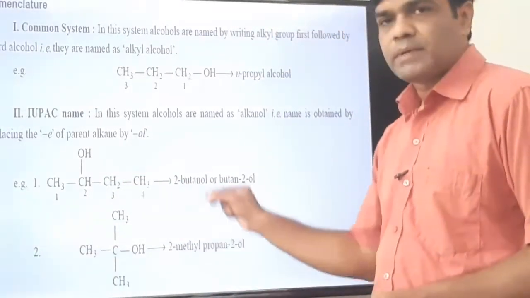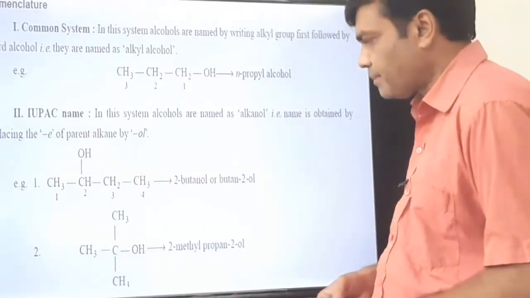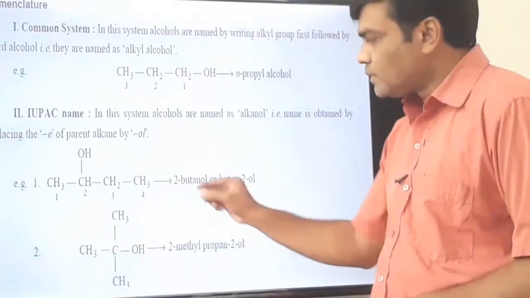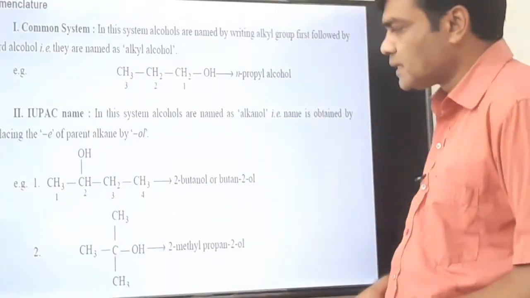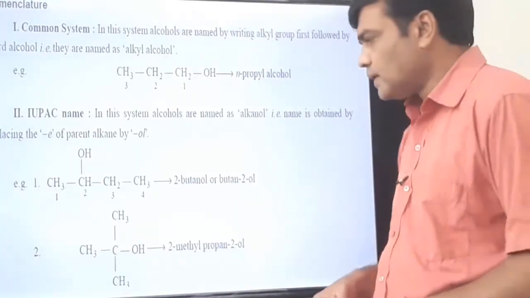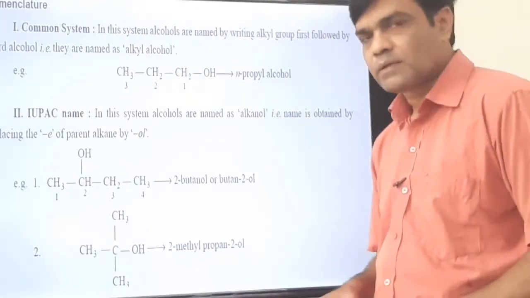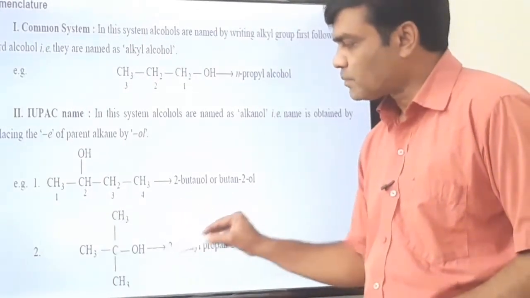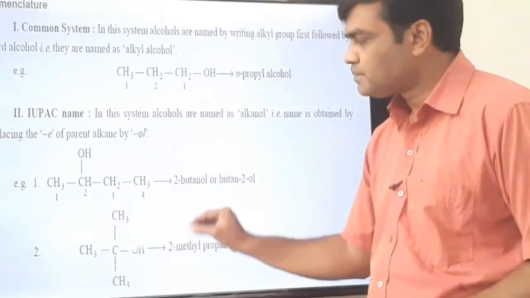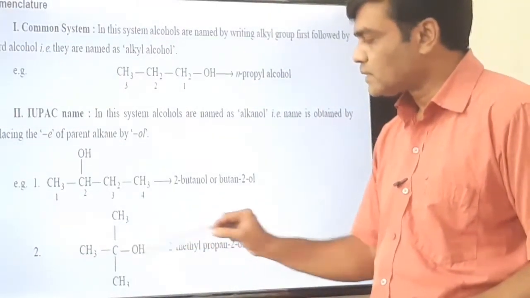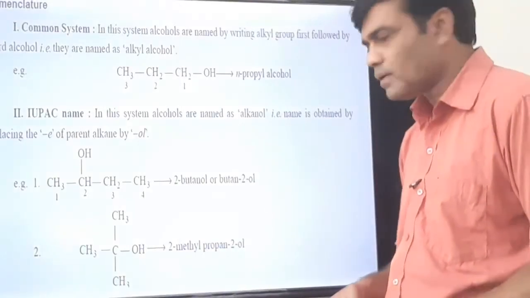What is the IUPAC nomenclature of this compound? As I told you, you have to count the total number of carbons in the chain. 1, 2, 3. 3 carbons are there, so it is a propane. Replace E by OL as it is alcohol. So now it is a propanol. What is the position of OH group in this chain? 1, 2, 3. It is on the second position, so it is 2-propanol.